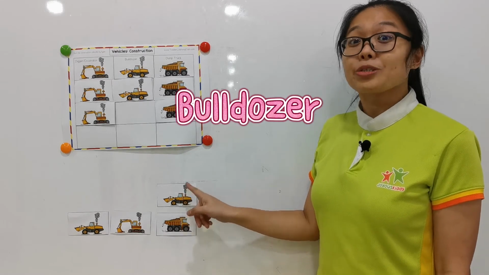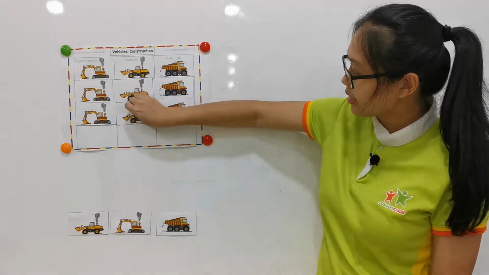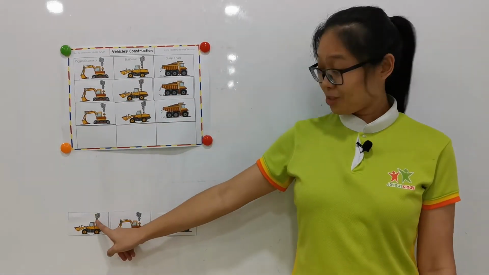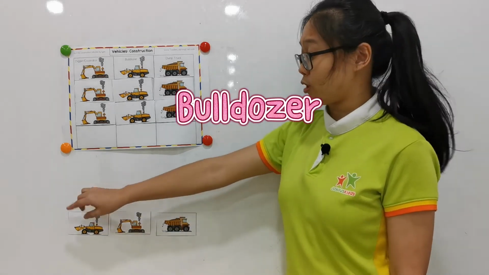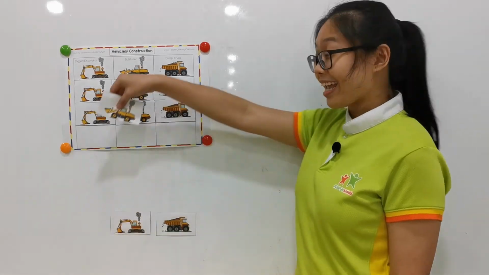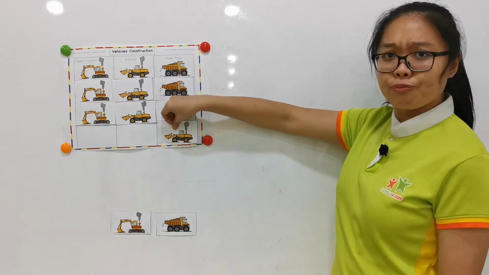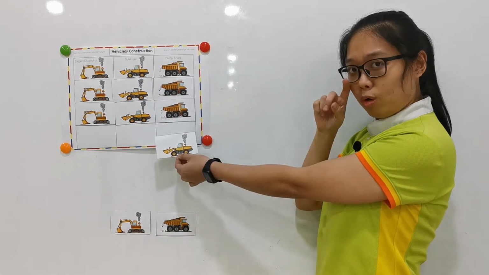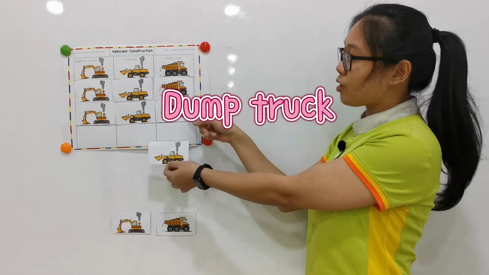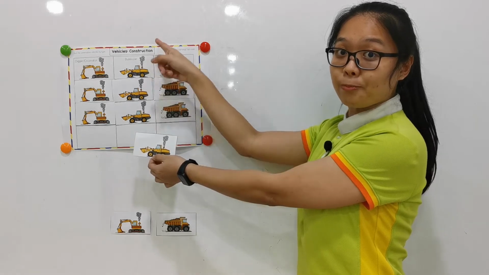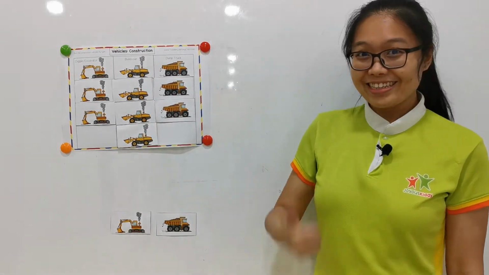This is a bulldozer too. So we tap the picture and put under here. Next one. Again. It is a bulldozer. So we just take it and put. Can we put here? No. This is the column for dump truck. So we must put under the column of bulldozer. So we put here. Good.